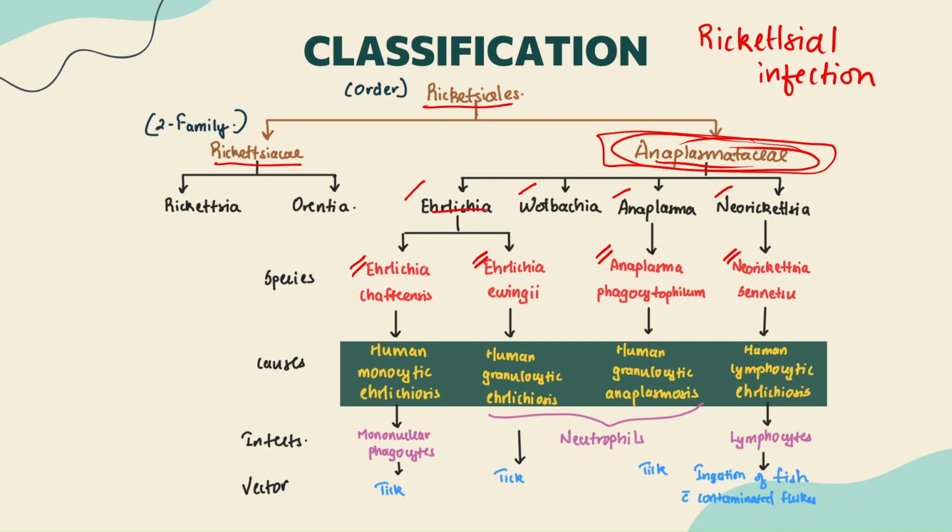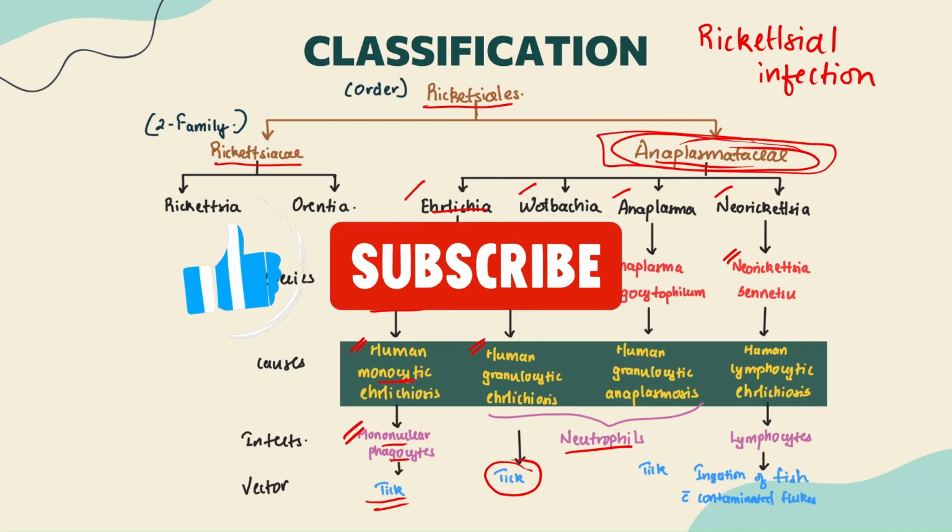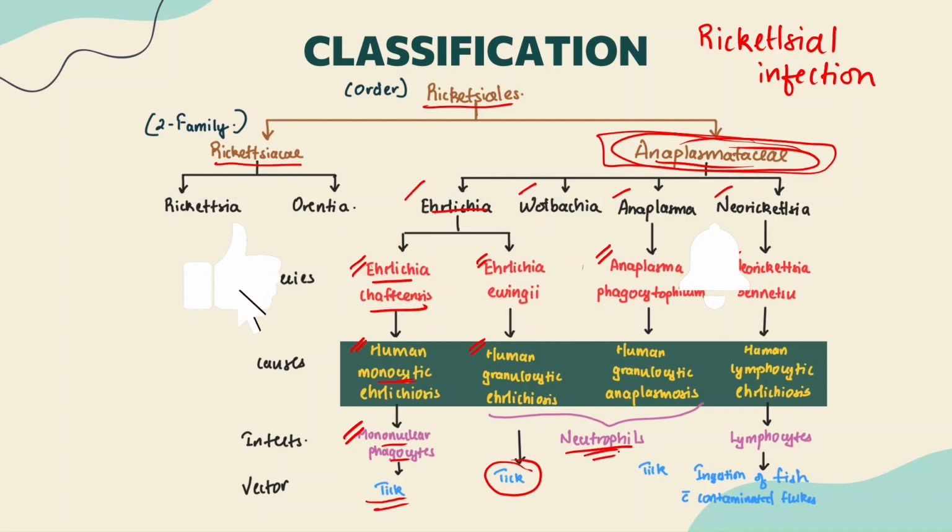Now when I say Ehrlichia, under Ehrlichia we have Ehrlichia chaffeensis. This chaffeensis is going to infect the mononuclear phagocytes, okay, and the vector involved is tick, and it causes the disorder called human monocytic Ehrlichiosis. Clear? Similarly, another species under the genus Ehrlichia is Ehrlichia ewingii, which is going to infect the neutrophils, and again the vector here is tick, and it results in something called human granulocytic Ehrlichiosis. Simple: if it infects mononuclear phagocytes, it will be monocytic Ehrlichiosis, and if it infects neutrophils, it will cause human granulocytic Ehrlichiosis, guys.